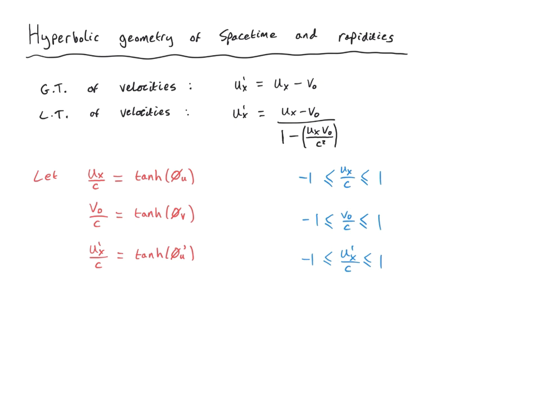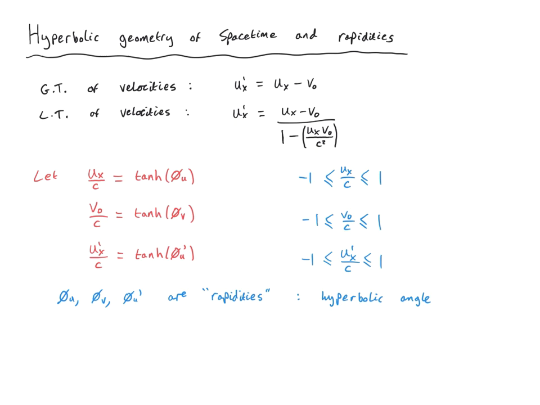First of all, notice that the velocities ux, v0, and ux' are all numbers that can range between plus or minus c. Therefore, the parameters ux/c, v0/c, and ux'/c range between -1 and +1 in each case. Therefore, we can actually make a bijective map between these parameters and the hyperbolic tangent of some parameter phi_u, phi_v, and phi_u'. These phi's are referred to as rapidities. They are basically the hyperbolic angle. So what? Why are we interested in this?